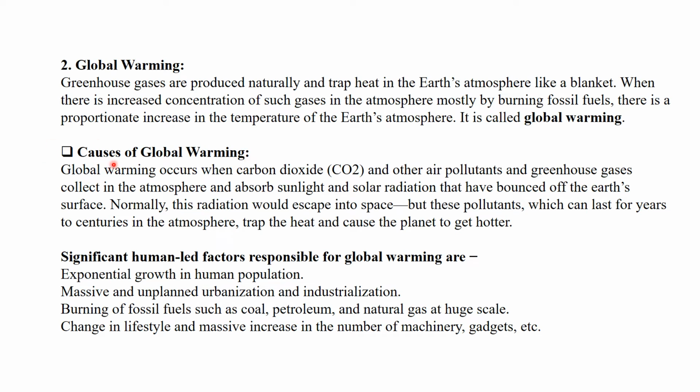So, which are the causes of global warming? Global warming occurs when carbon dioxide and other air pollutants and greenhouse gases collect in the atmosphere and absorb the sunlight and solar radiation that have bounced off the Earth's surface. Normally, this radiation would escape into space, but these pollutants, which can last for years to centuries in the atmosphere, trap the sun's heat and cause the planet to get hotter. And that is the reason for global warming.